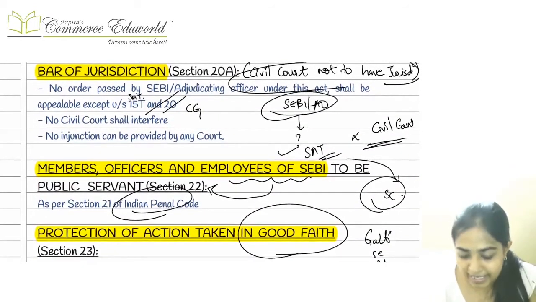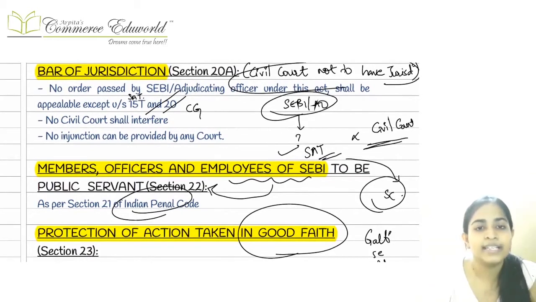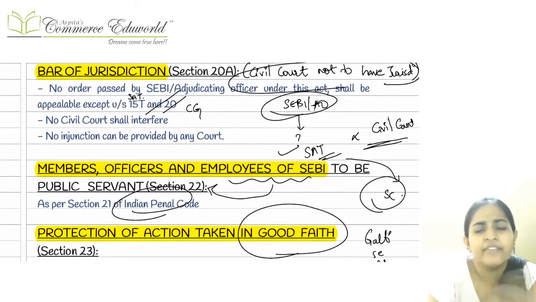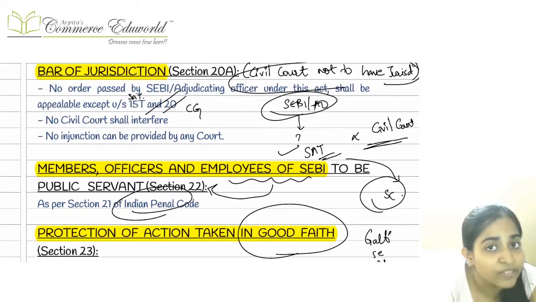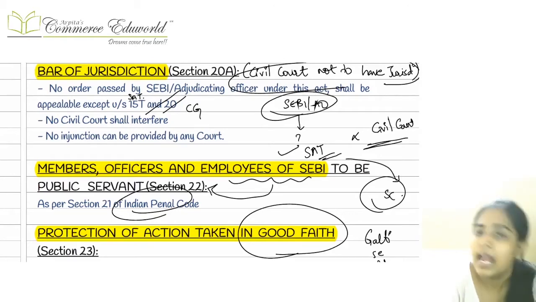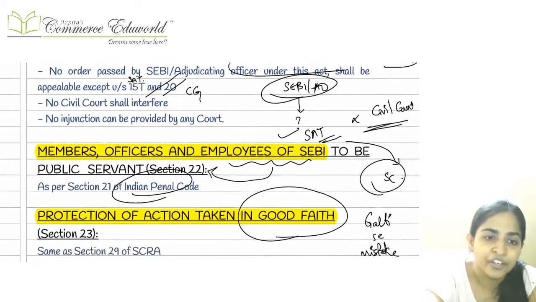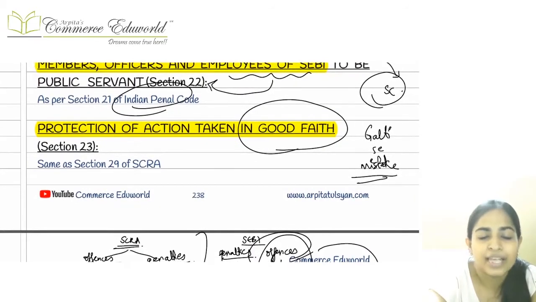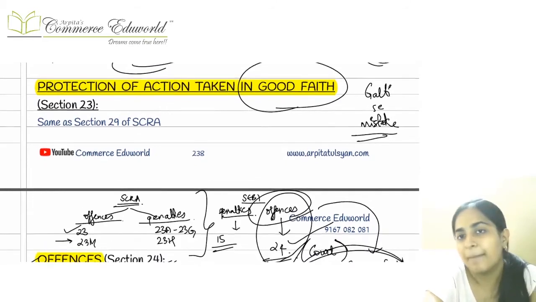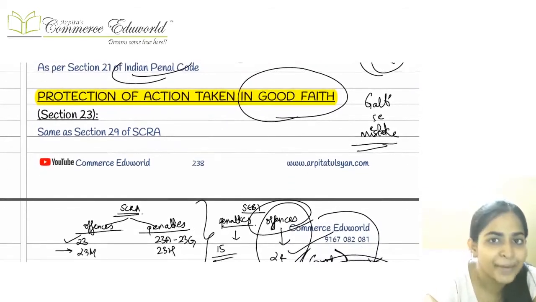Right? Now, similarly, whenever any order was passed by the SEBI or by the AO, if we were aggrieved, then we were going to the SAT. If we were aggrieved by the order of SEBI, we were going to the SAT. Can we go to the civil court? Answer is no, we cannot go to the civil court. Can the civil court interfere in between? Answer is no, the civil court cannot interfere in between. And all the members of the SEBI, all the officers, all the employees of the SEBI, even they will be deemed to be public servants as per the Indian Penal Code.